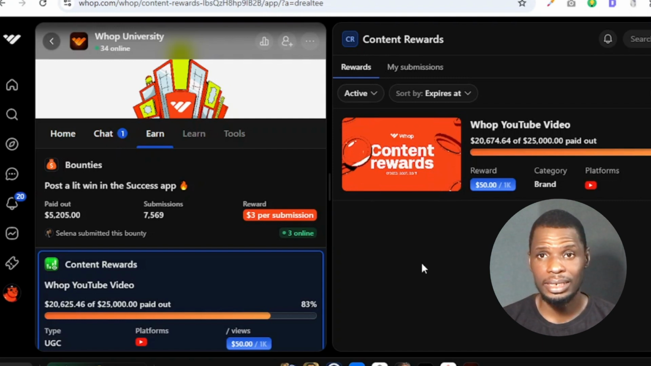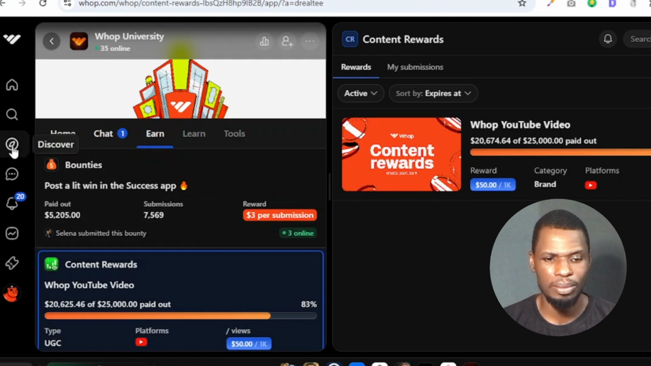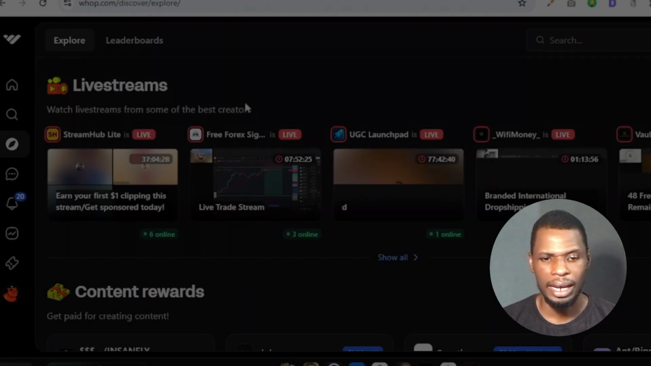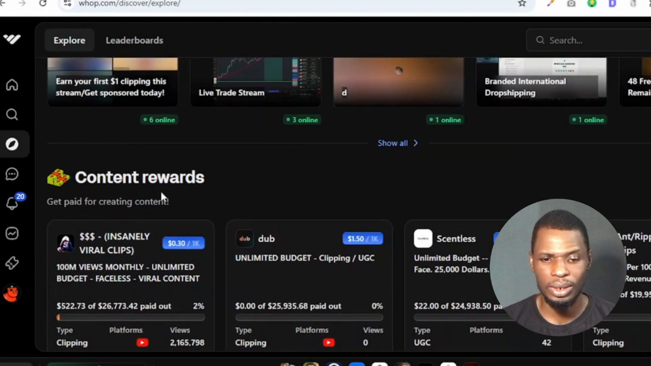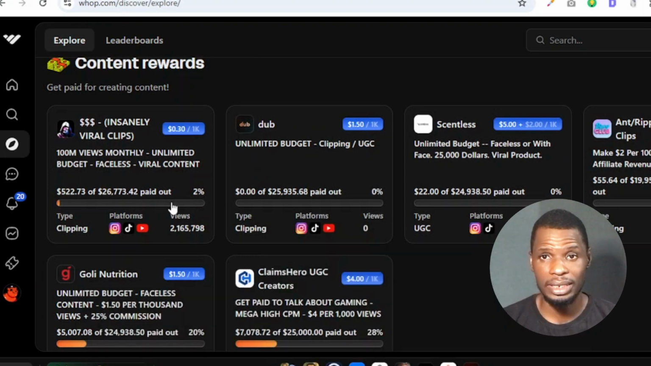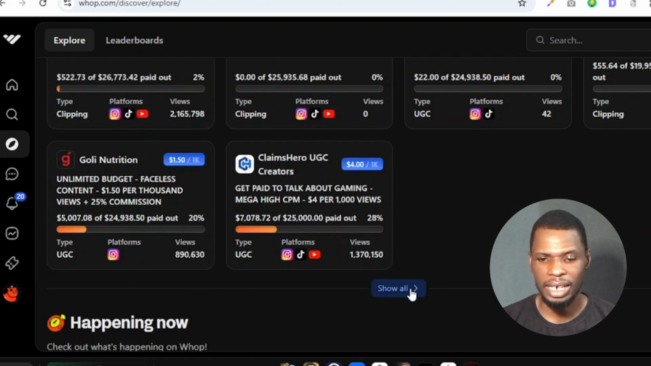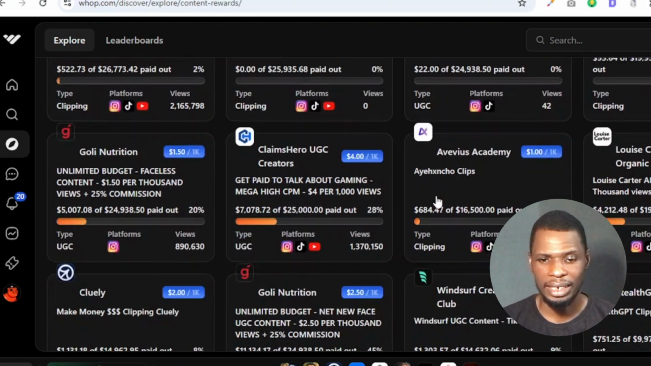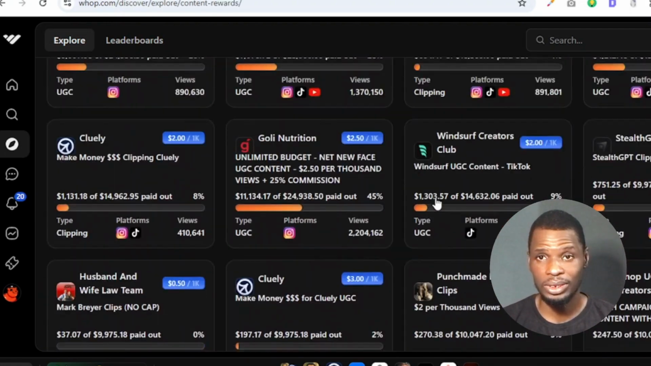The next thing you need to do is go to the Discover tab over here and click on it. And then just below the live streams, you will see the content rewards. Here you will find some of the clipping offers that you can actually start making money from. To see all the offers, I'm going to click on Show All. And here I have all the offers that are available.